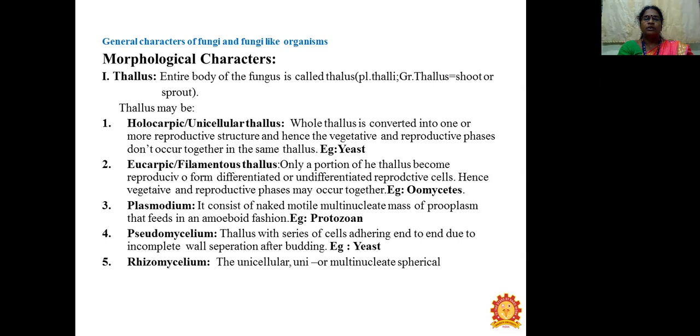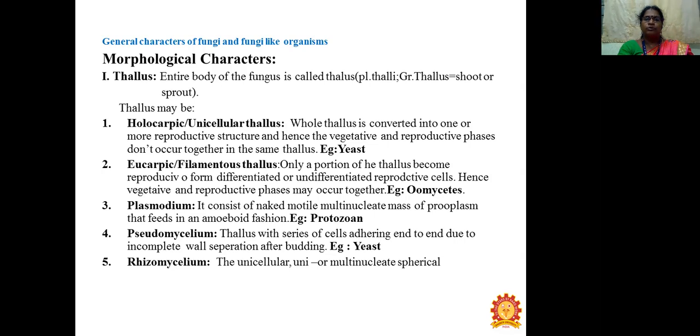Example, yeast. Eucarpic and filamentous thallus: only a portion of the thallus becomes reproductive and forms differentiated or undifferentiated reproductive cells. Hence, the vegetative and reproductive phases may occur together. Example, myxomycetes. Plasmodium consists of a motile mass of protoplasm that feeds in an amoeboid fashion.